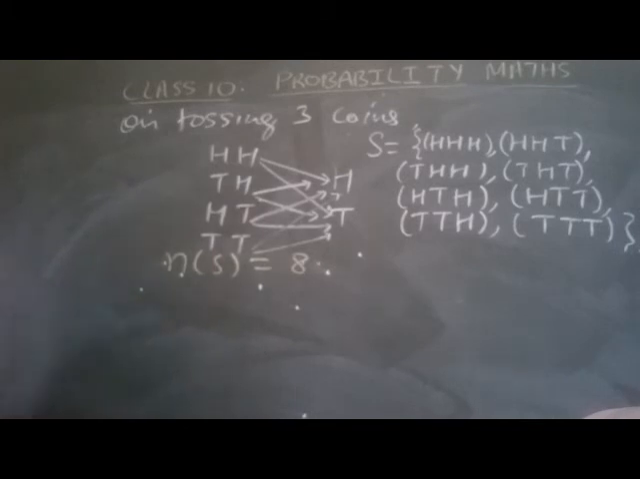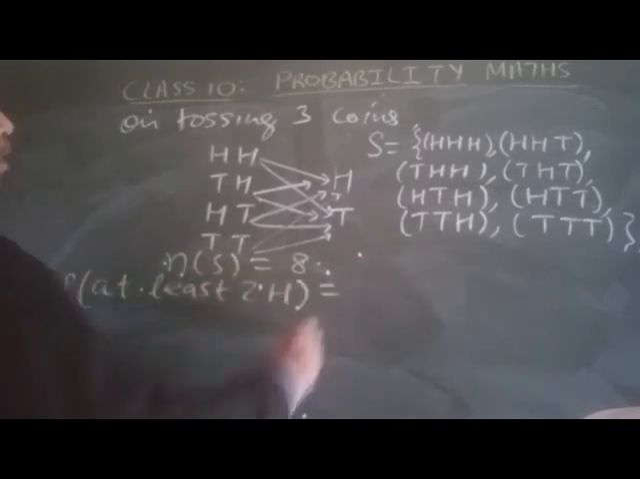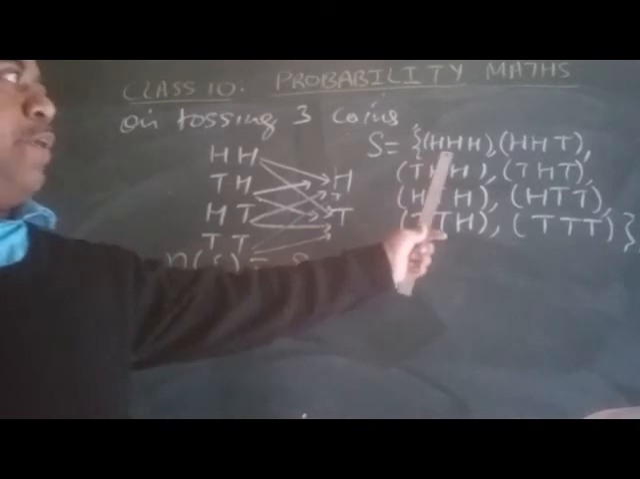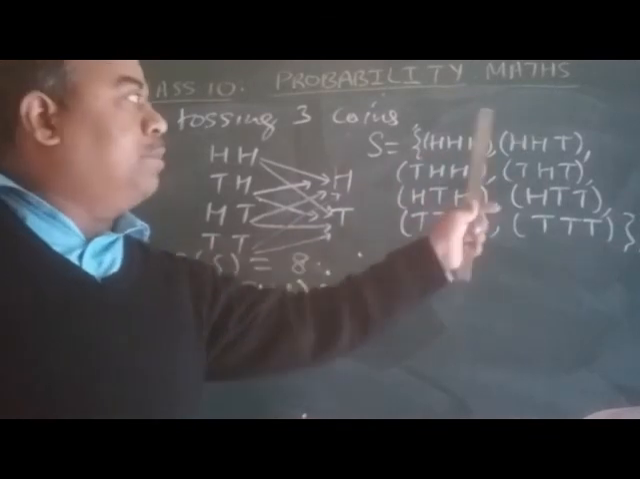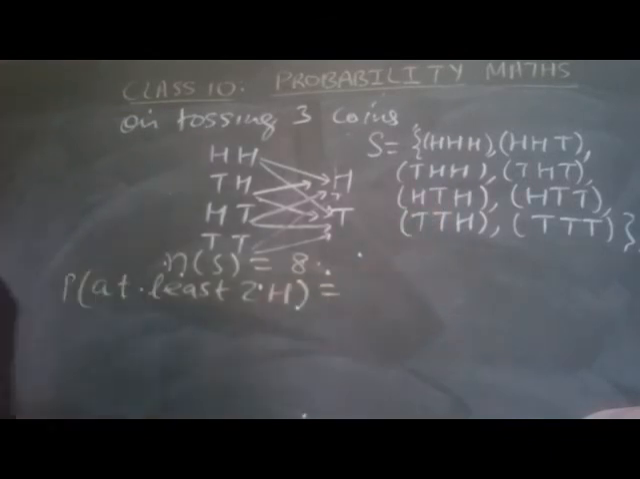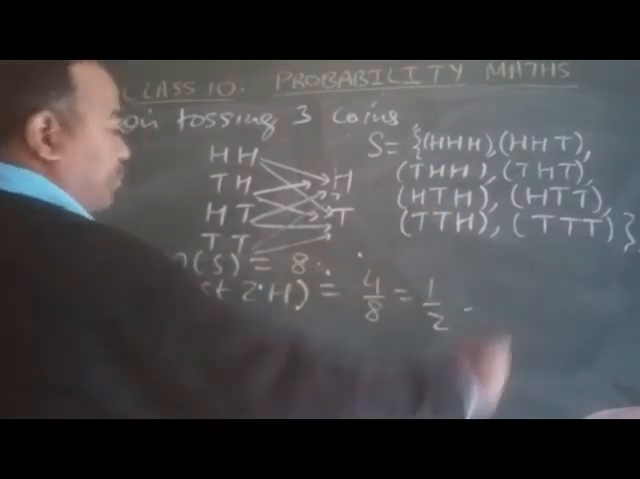Now the question is, what is the probability of at least 2 heads? At least 2 heads means 2 heads and 3 heads. It is counted: the 3 heads count 1 time, then 2 heads 3 times, so 4 times. So here it is 4 by 8, 1 by 2.